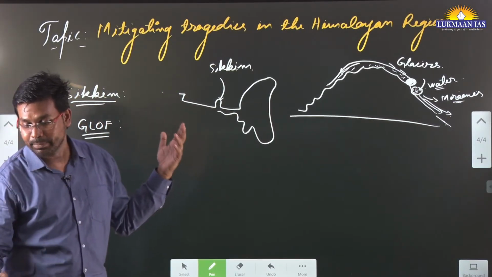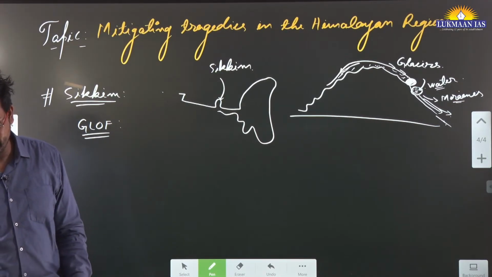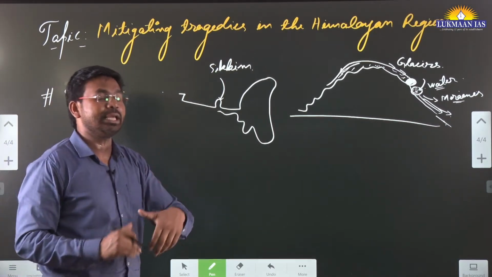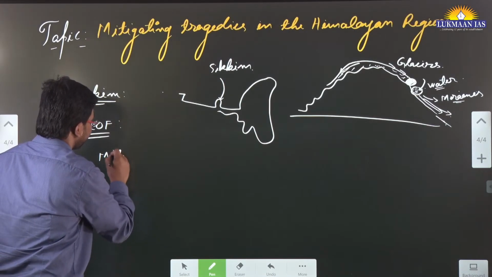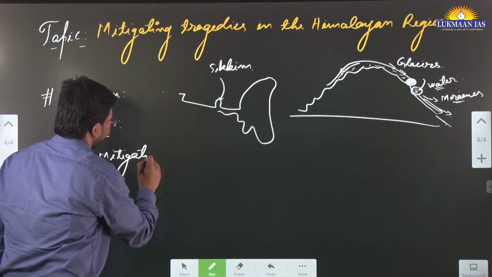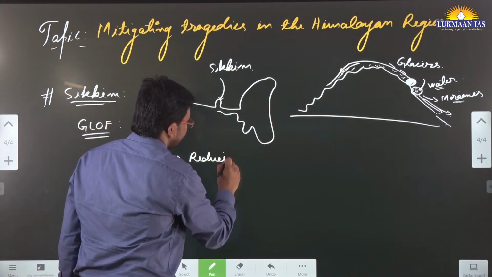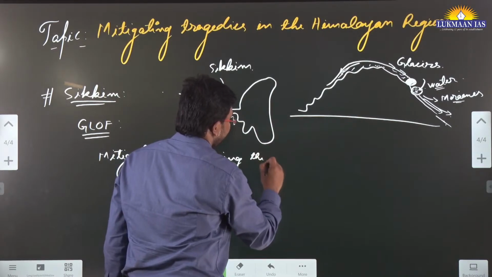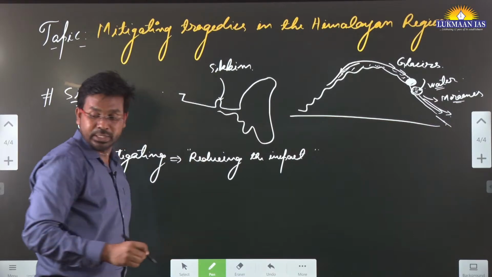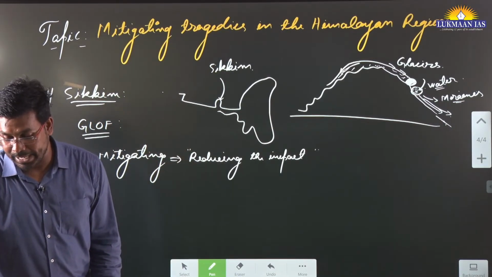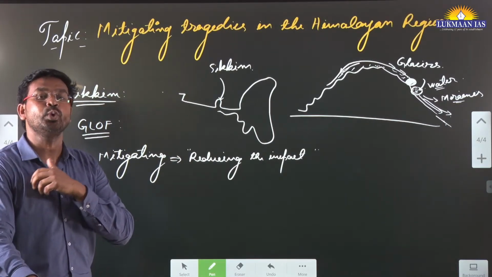In this article, they have talked about how we mitigate the tragedies in the Himalayan region. Mitigating means reducing the impact, reducing the effect. So it says mitigating the tragedies in the Himalayan region. If we want to mitigate the tragedies in the Himalayan region, we need to do a lot of things.